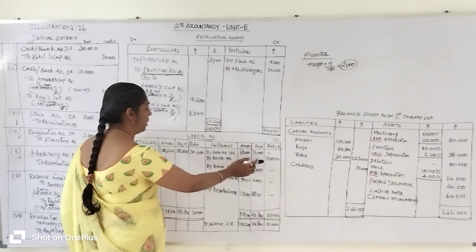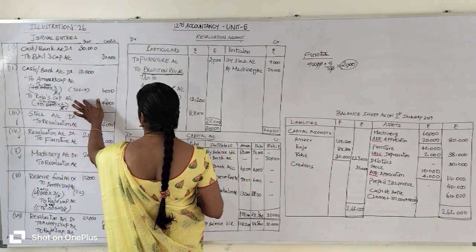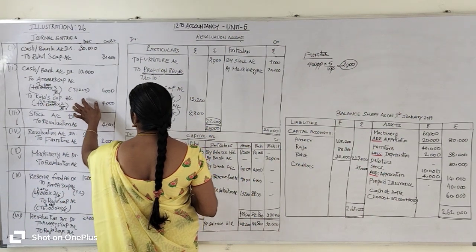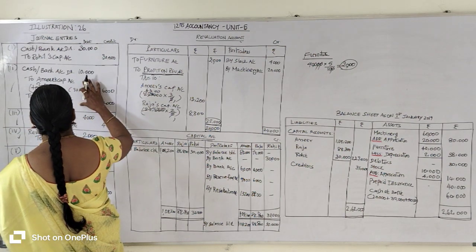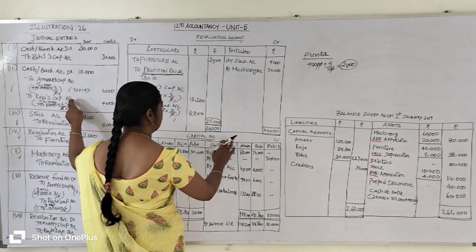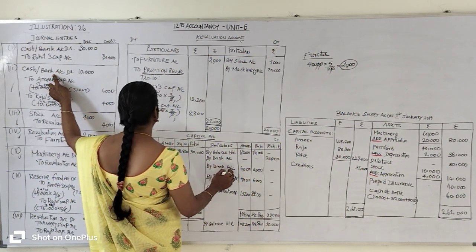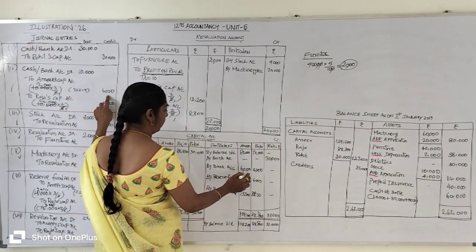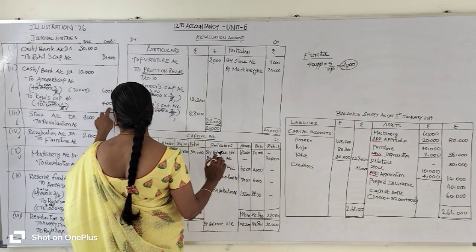Okay, so we entered that. Then where does the capital account appear in the journal entry? The second transaction has the capital account. It is on the credit side, old partners' capital account. So you go to the credit side of the capital account and enter the opposite account, by bank account. 6,000 goes to Amir's column, 4,000 goes to Raja's column.